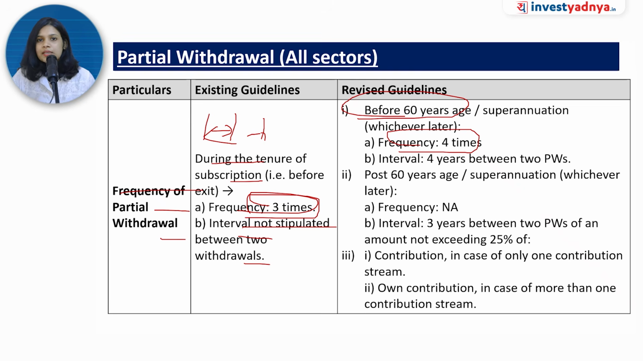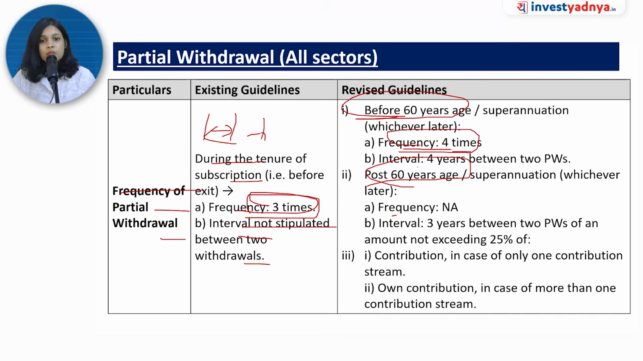So in the revised guidelines, this whole structure is before 60 years, post 60 years, because now the exit age has increased to 85 years. So before 60 years of age, frequency was 4 times. Now it's become 4 times, and the interval also has been clarified. So the gap ensures that NPS continues to serve its primary purpose. What is the primary purpose? Long term retirement savings.